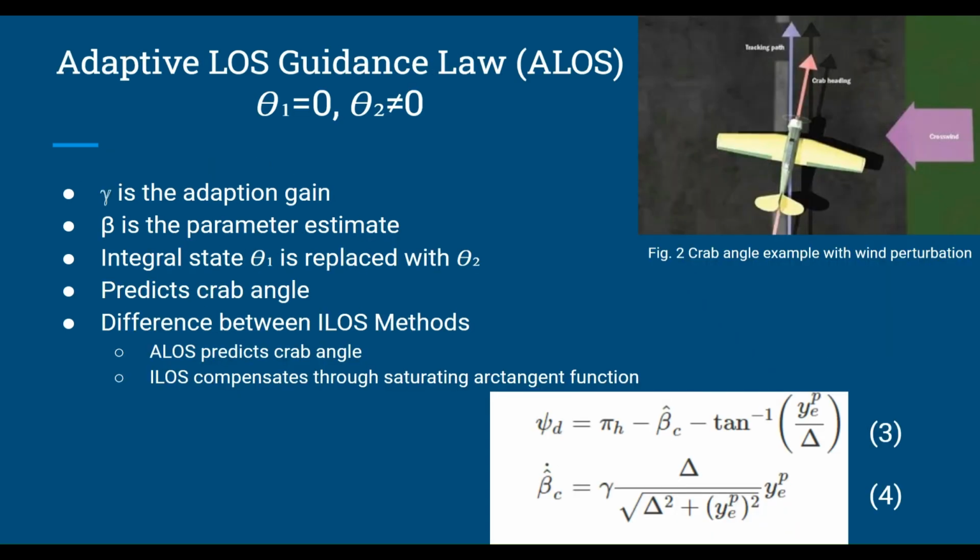The first of these laws to be discussed is the ALOS guidance law, which is a guidance method proposed by Fossen in this article. Gamma is the adaptation gain, and beta is a parameter estimate. The integral state, which is the integral-based parameter in the system, such as those that depend on Ki, predicts the crab angle, which is further visualized in Figure 2. The difference between ILOS methods, which are to be discussed later, and ALOS methods is that the ALOS predicts the crab angle, while ILOS uses saturating arctangent functions to compensate for the crab angle. This is best performed at constant speed in a straight line for the ALOS system.